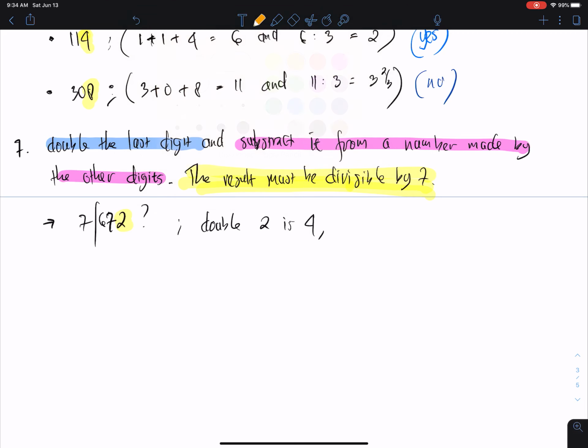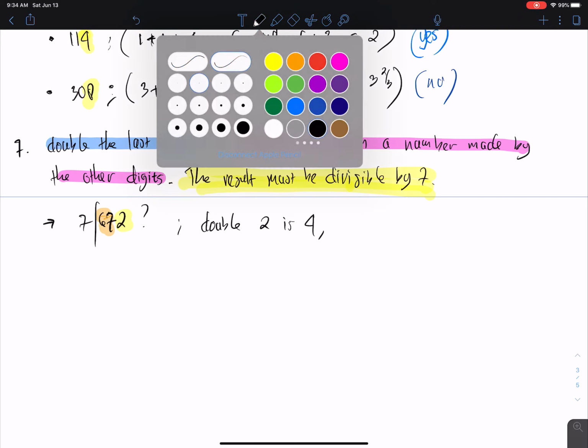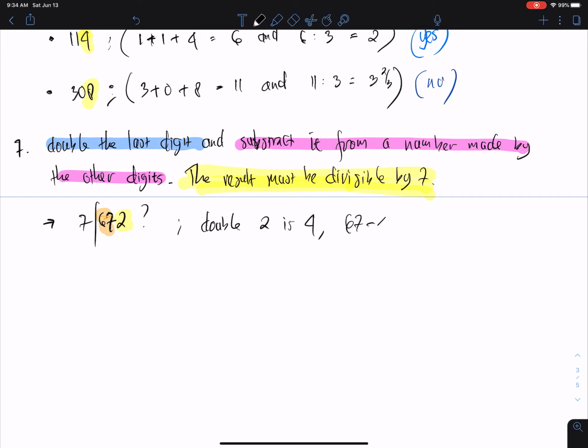Let me highlight so you know which number we should take. This one. So if we do 67 minus 4, you get what? 63. Okay, and then 63 divided by 7, we get 9, and it's a whole number. So the answer is yes here.